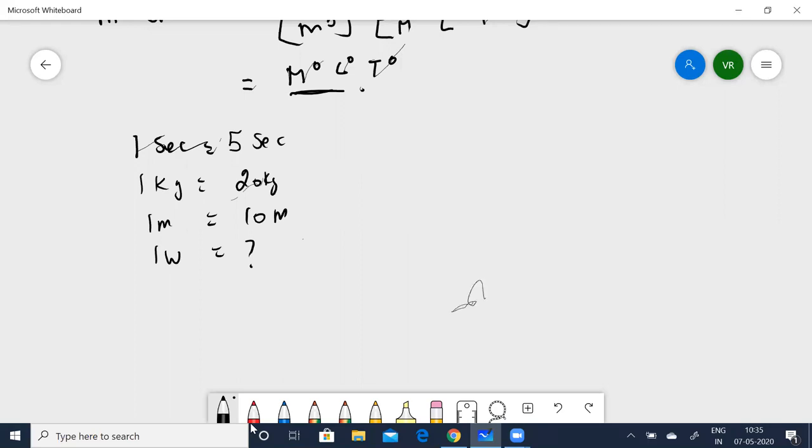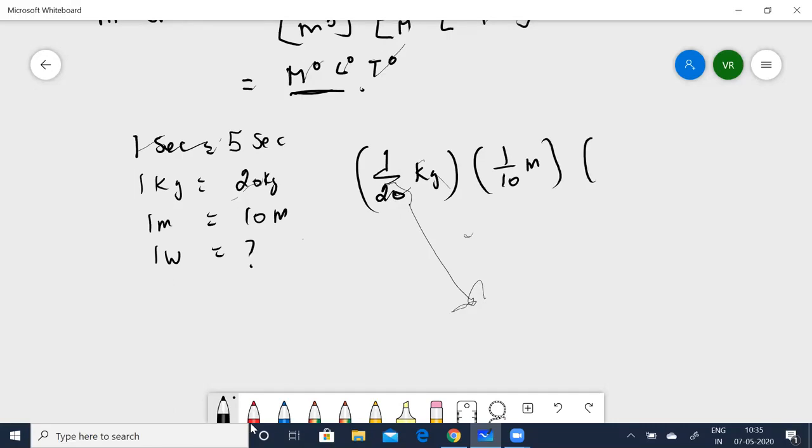Now let me substitute all the values. That is 1 by 20 kg times 1 by 10 meters times 1 by 5 seconds, where the meters term is squared and the seconds term is raised to the power minus 3.